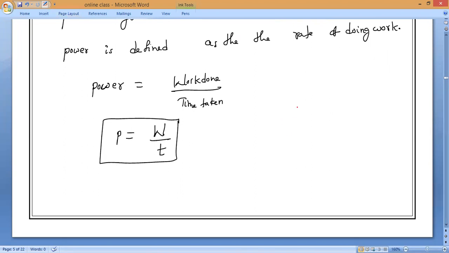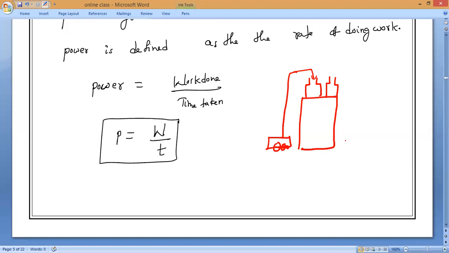So observe very carefully. Now on the same second floor, I will put two 500 liter water tanks. For this one, motor one is connected. This is motor one, and this is motor two.